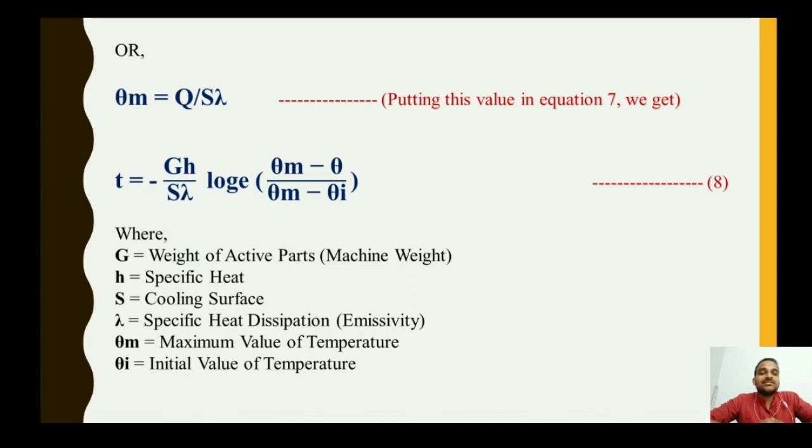Again, S is nothing but the cooling surface area of the machine. Lambda is the specific heat dissipation, that is the rate of heat dissipation we can say, that is nothing but emissivity. Again, theta m is the maximum value of temperature. Once the machine achieves the maximum temperature, there will be no change of the temperature quantity. So here d theta will be equal to 0, and theta I is nothing but the initial value of temperature for the t equals 0 condition we have considered earlier.